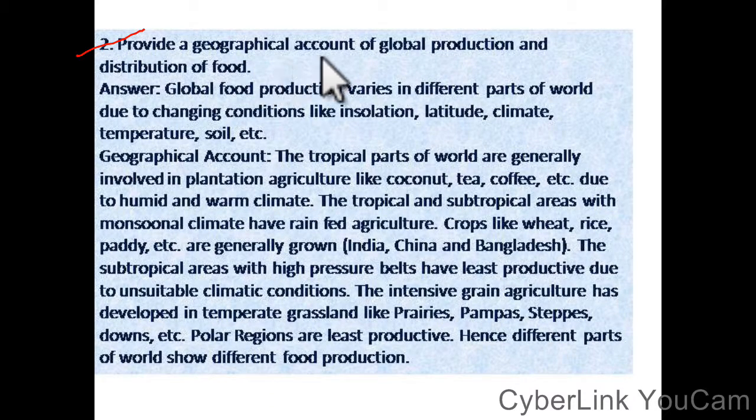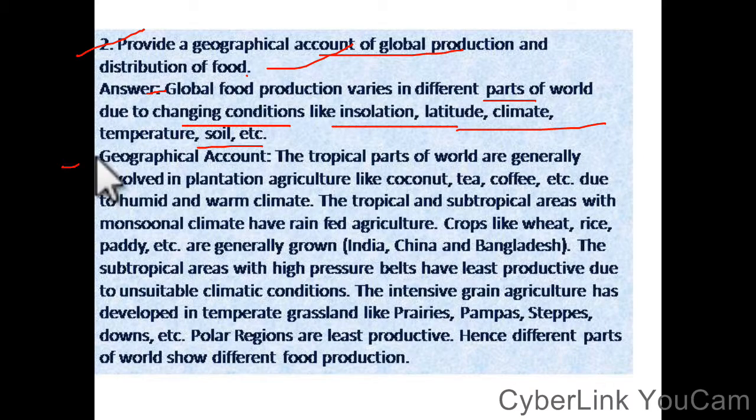Provide a geographical account of global production and distribution of food. Second question: provide a geographical account of global production and distribution of food. Answer: global food production varies in different parts of the world. Global food production varies across different areas of the world due to changing conditions like insolation, latitude, climate, temperature, and soil.